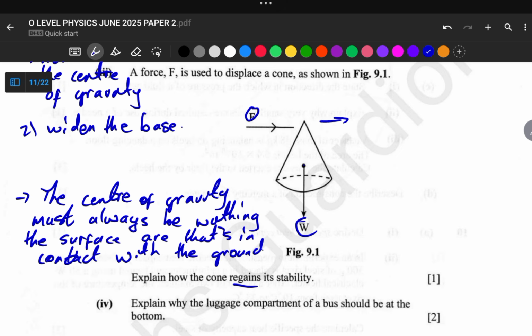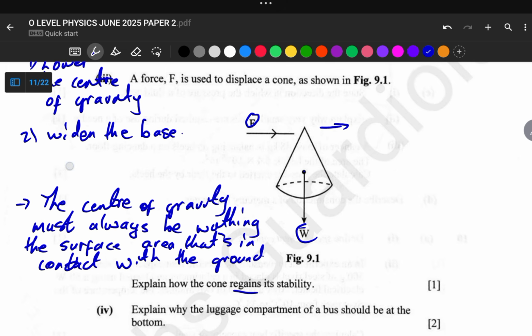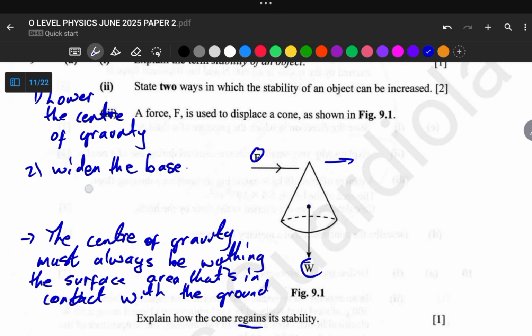Okay, so to explain how the cone regains its stability, the center of gravity must always be within the surface area. So it is within the surface area that is in contact with the ground. So this is our answer for item 3 of number 9.